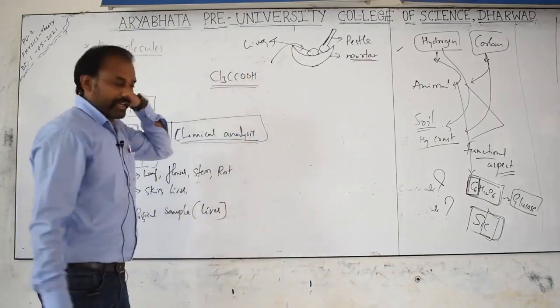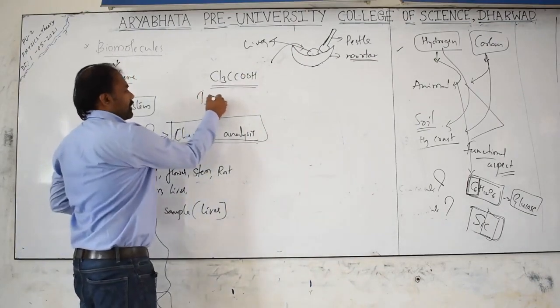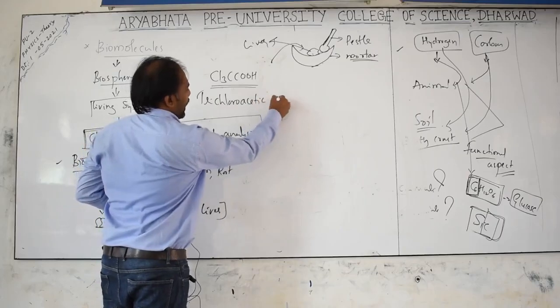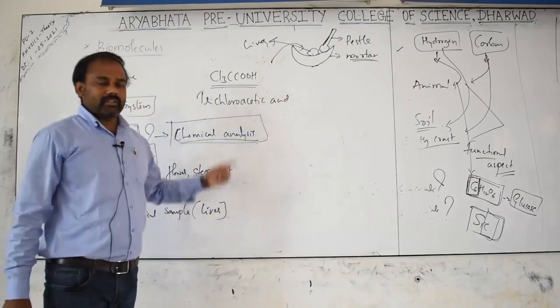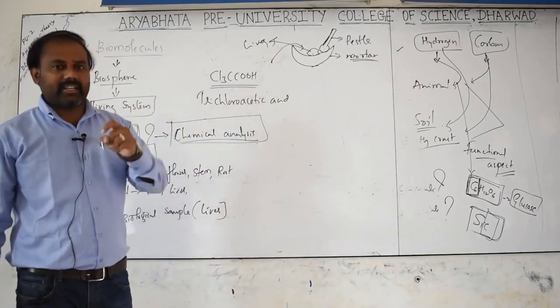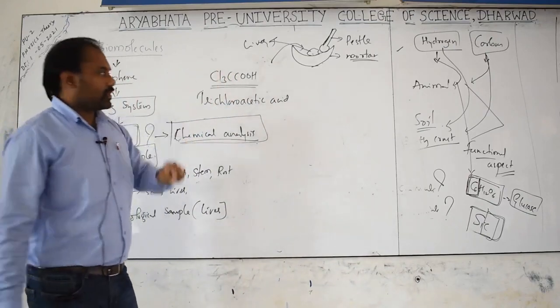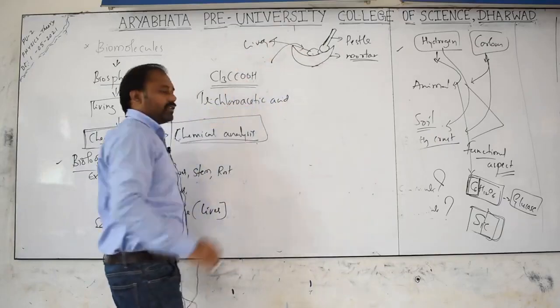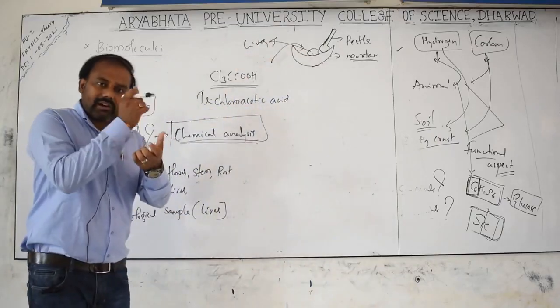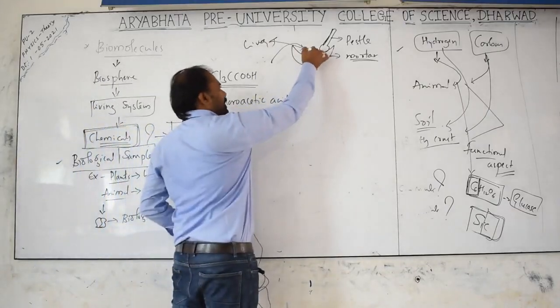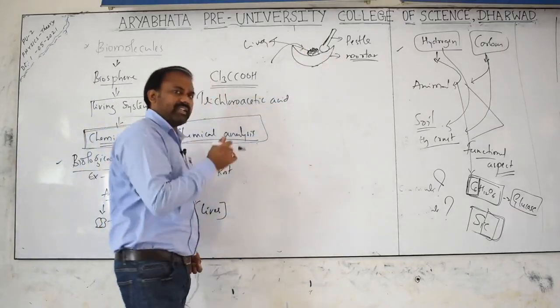What is this? It is trichloroacetic acid. Do remember, trichloroacetic acid. By addition of this chemical to the mortar, try to grind the biological sample. Try to mince it as much as possible.